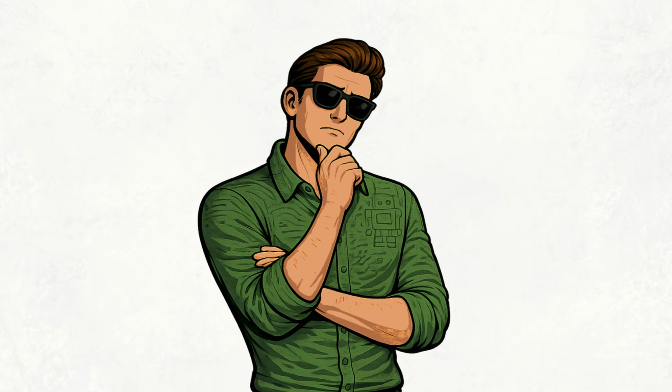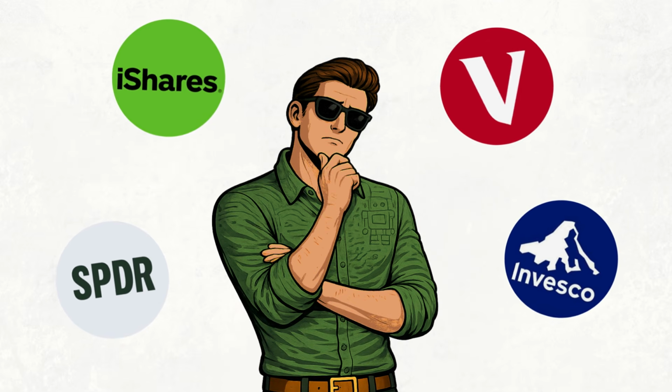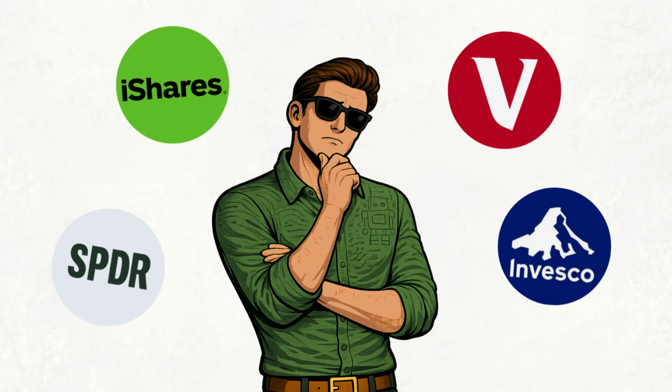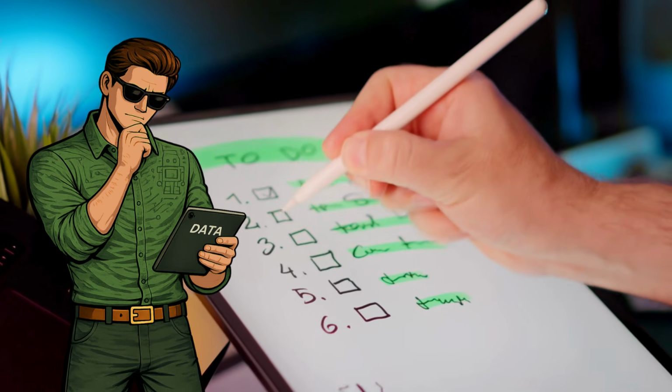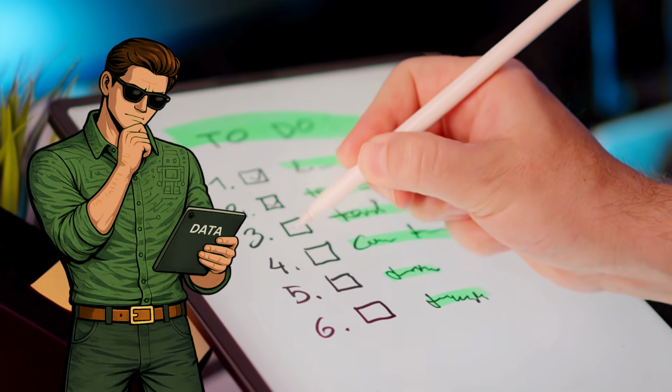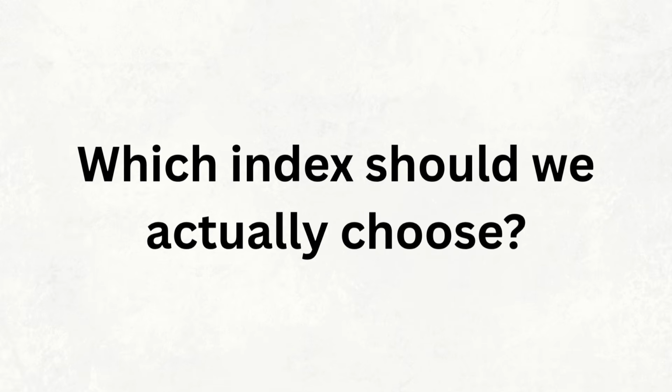So should you choose an index that covers the most companies? Well, not necessarily, because we're not simply choosing between 5 indexes in isolation. We're ultimately choosing an ETF that tracks one of these indexes. And that's where things get much more interesting for investors, because the index tells us what the ETF is designed to track, but it doesn't tell us everything we need to know about the ETF itself. And that brings us to the really important question. If these indexes are all giving us broad exposure to the global stock market, which one should we actually choose?